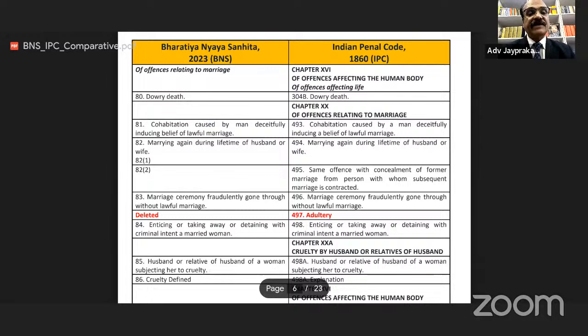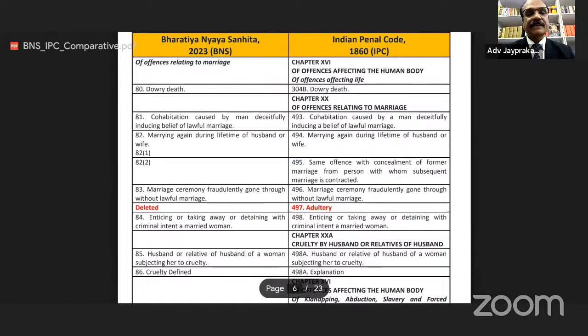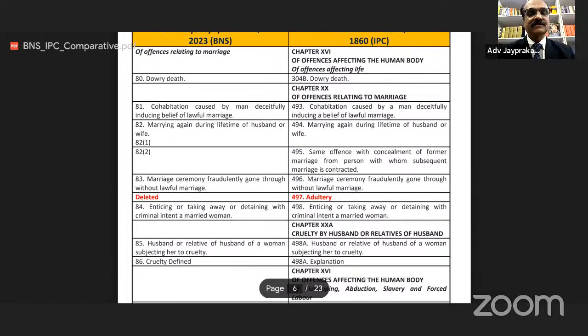Section 81, cohabitation caused by a man deceitfully inducing belief of lawful marriage. Earlier, this section was 493. Section 82, marrying again during lifetime of husband or wife.